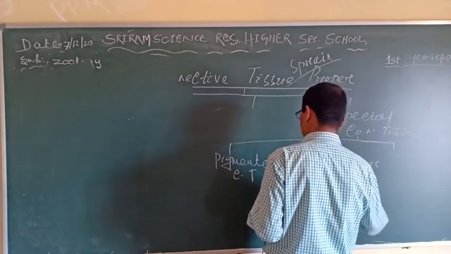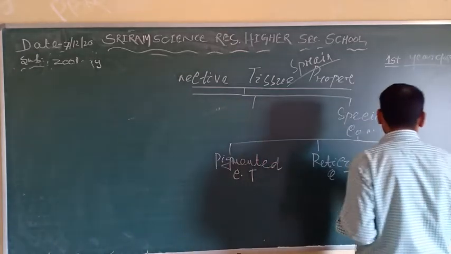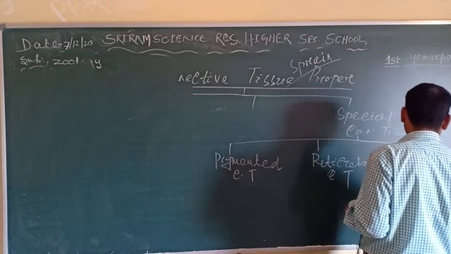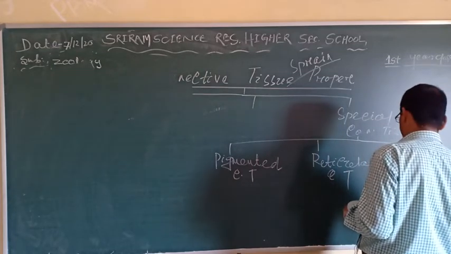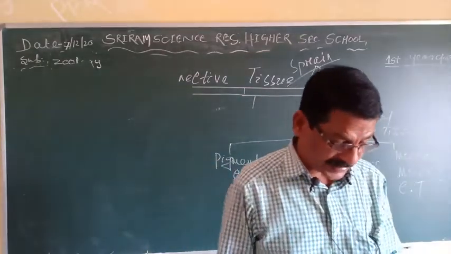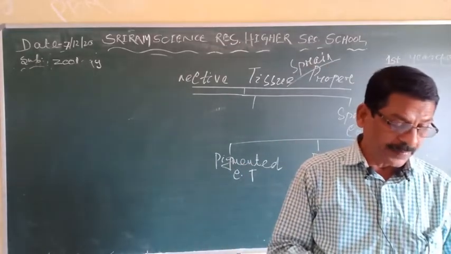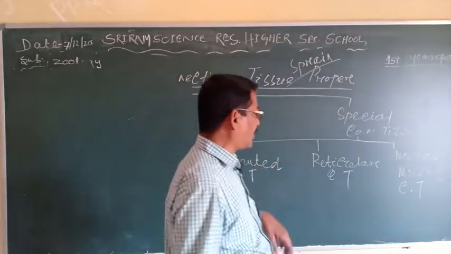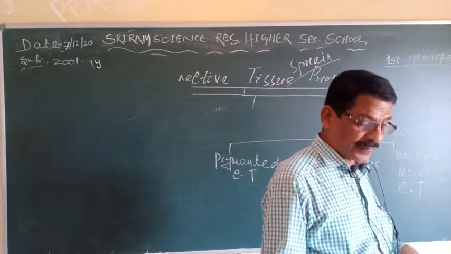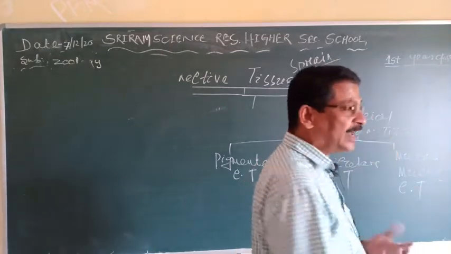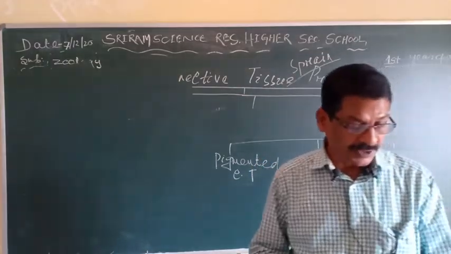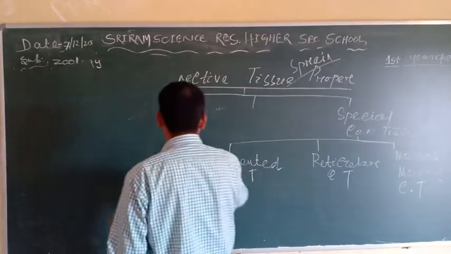Reticular connective tissue. And another is called the mucous or mucoid connective tissue. So there are mainly 3 types of special connective tissue: one is the pigmented connective tissue, another is the reticular connective tissue, and another is the mucoid connective tissue. The pigmented connective tissue is a modified areolar connective tissue, where the matrix contains